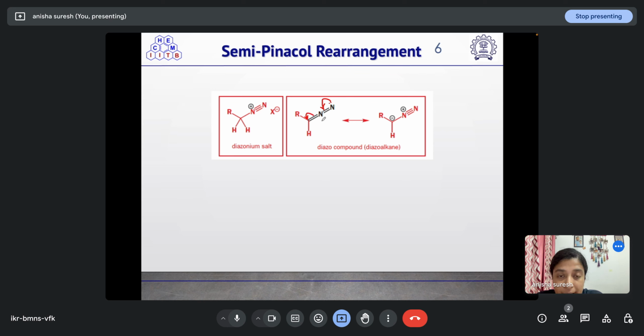So here a negative, here already a positive charge is there, okay? Since the nitrogen is having 4 valency, it is positive charge. So this is the diazo compound, diazoalkane, which will be resulted upon deprotonation.